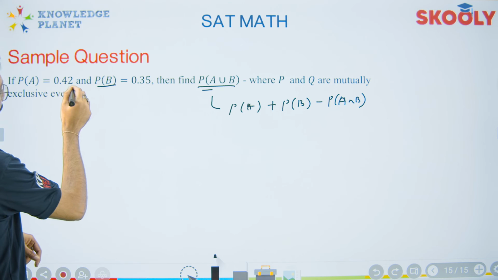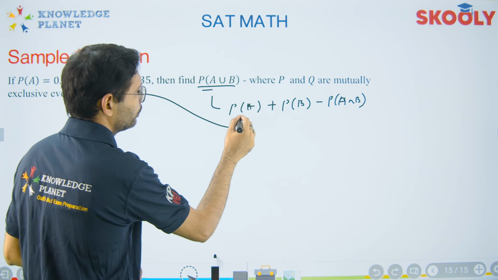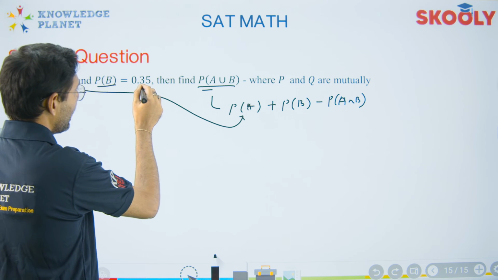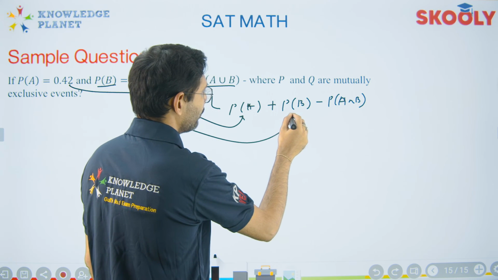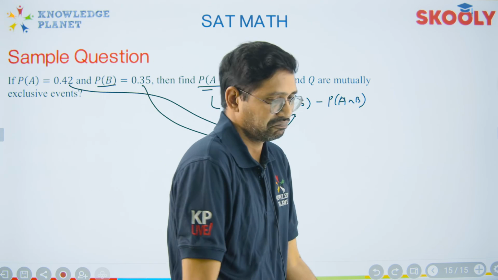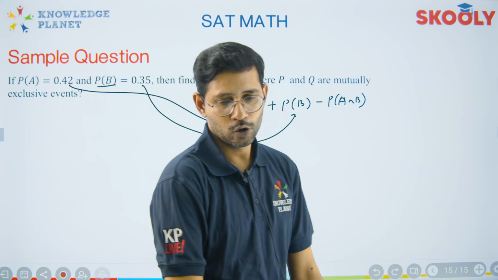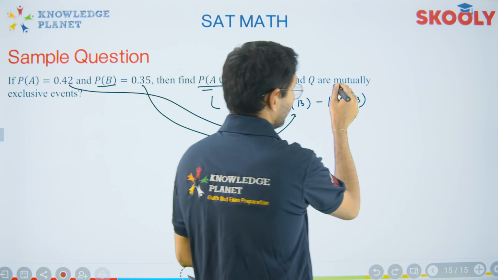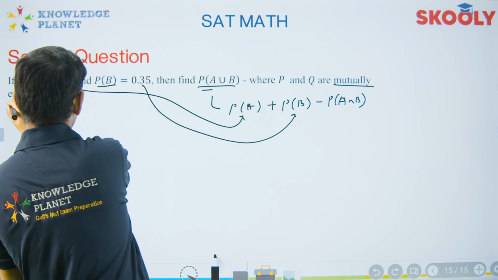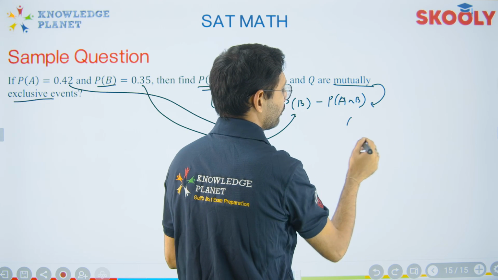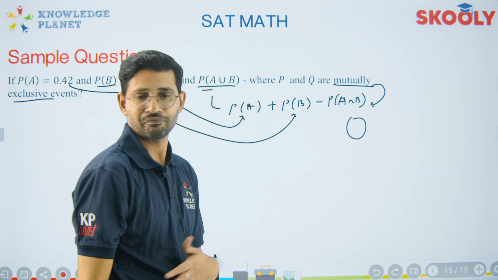P of A has been given as 0.42. P of B has been given as 0.35. For both, no information. If you pay attention to the words mutually exclusive, that means P of A intersection B would be 0.